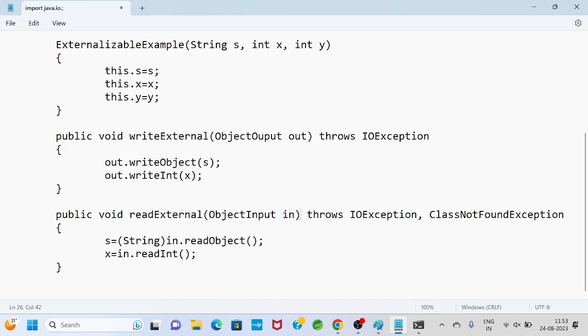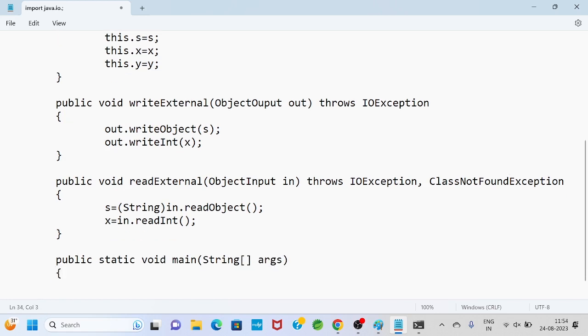Same way, like object output argument, here object input type of object that I have taken. Simply, you can take another class for the main method, otherwise I can put all these things in one class: public static void main, String args. Now here I will declare an object under the main method.